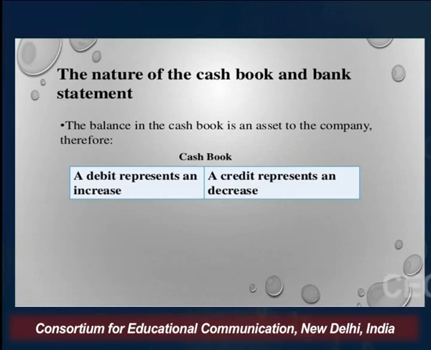Cash, as you all know, is an asset, and the bank column in the cash book also represents the cash at bank. So both the columns of the cash book, the cash column as well as the bank column, represent assets to the business.